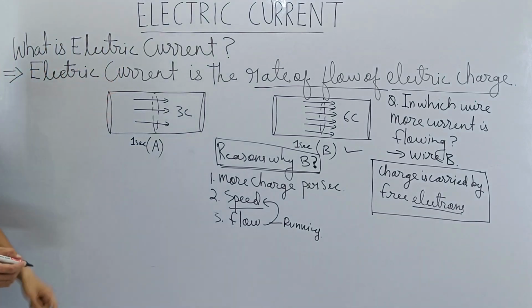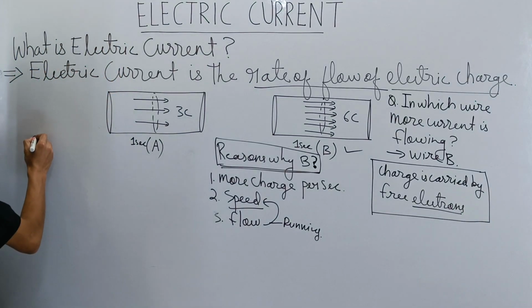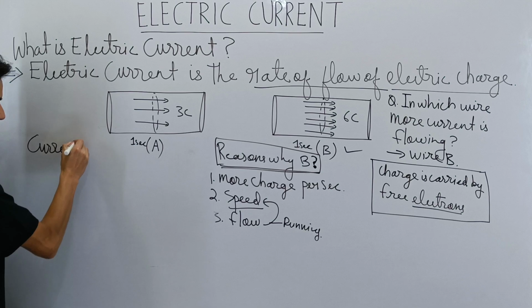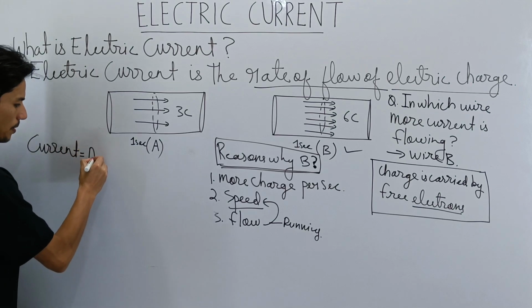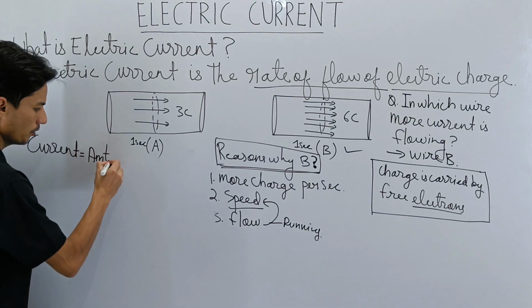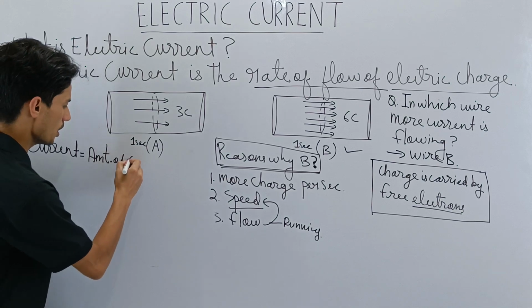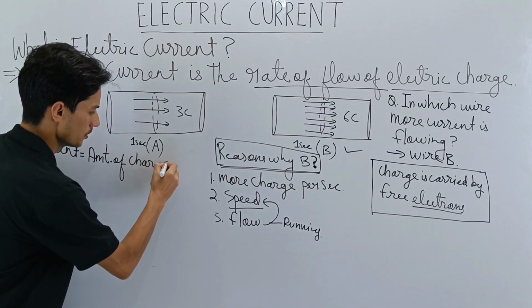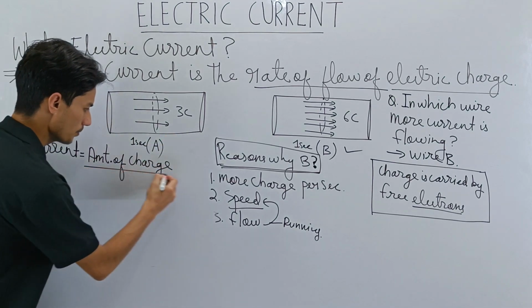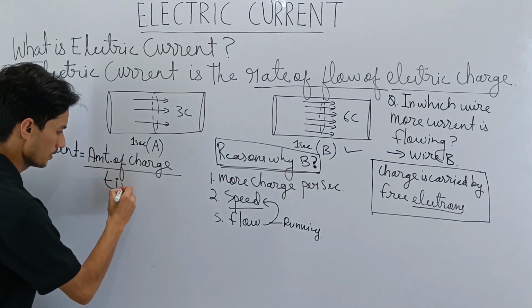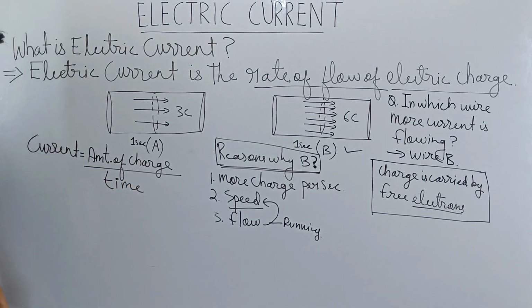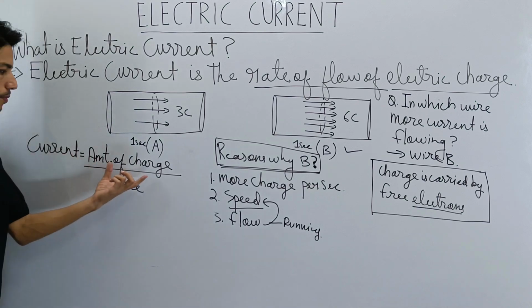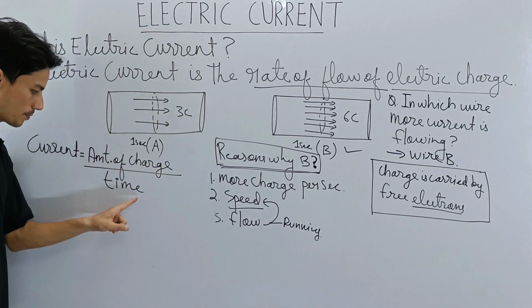So now we can say that current is equal to the amount of charge flowing in a given wire divided by the time taken. From the definition itself we can say that current is simply the amount of charge passing through a wire divided by time taken.